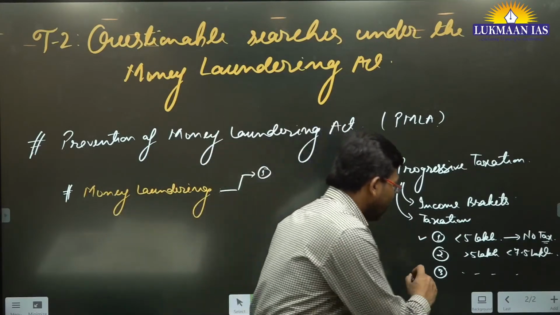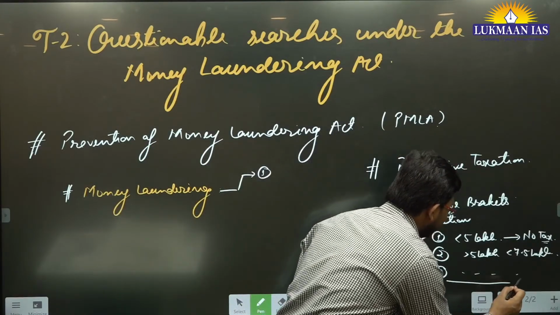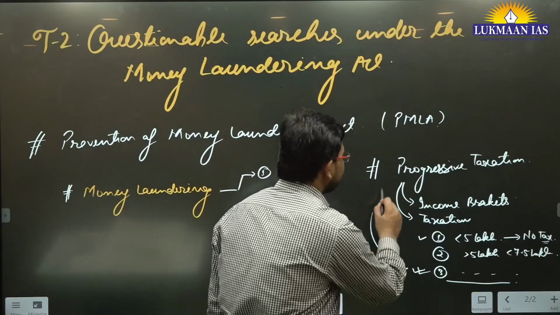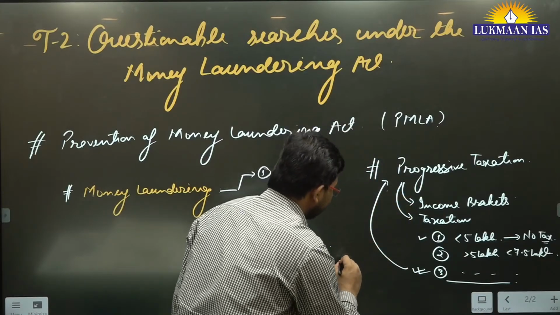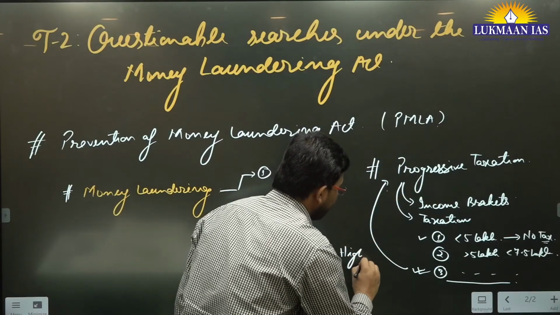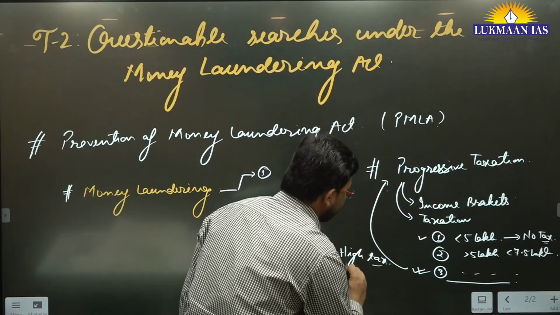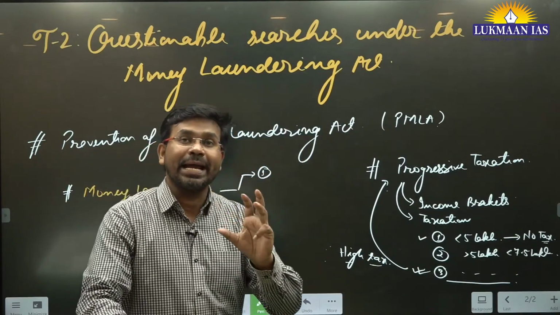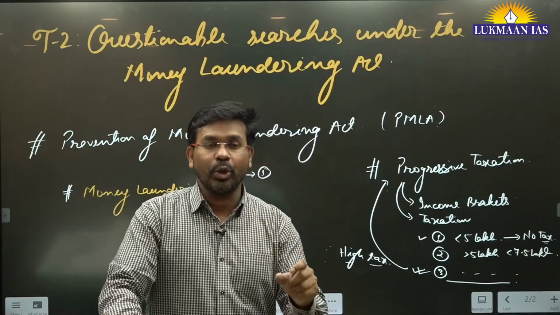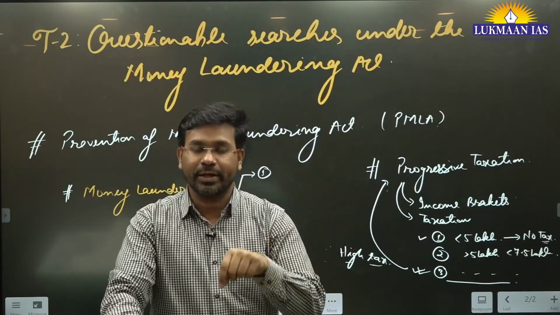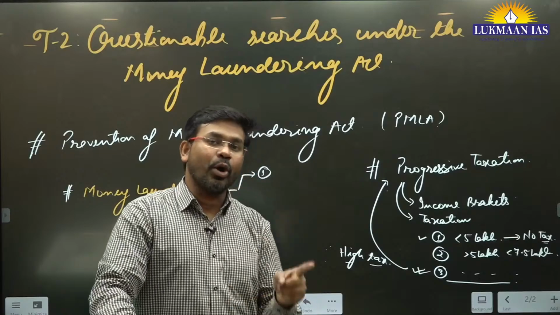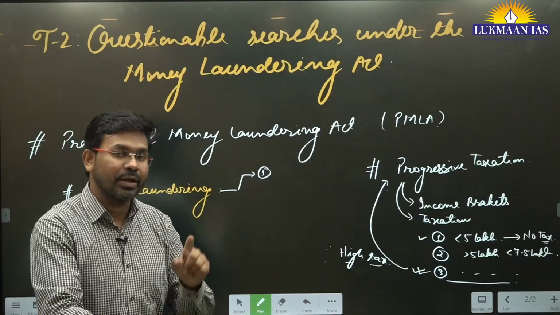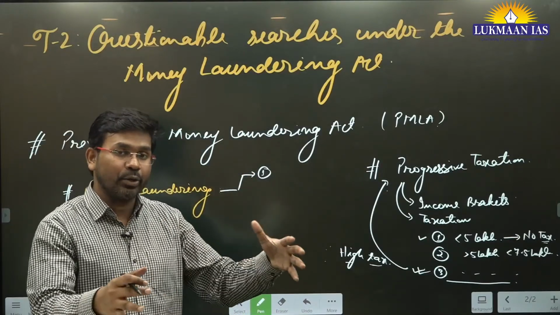So a person who earns a very high amount of money has to pay high tax. High income attracts high tax. So to evade the high taxation, people do not disclose their sources of income. After not disclosing their sources of income, now they don't want to keep that money with them.